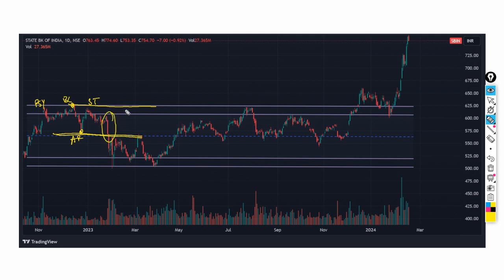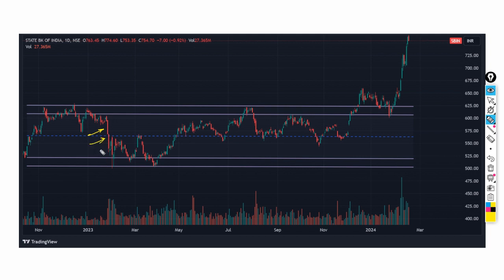Okay, so this is a strong gap down, or not a gap down, I will say a strong breakdown due to an unexpected event. This is, if I remember correctly, 25th Jan 23. This sharp fall was created due to the news of the Adani Hindenburg case. Definitely there was panic in the markets.